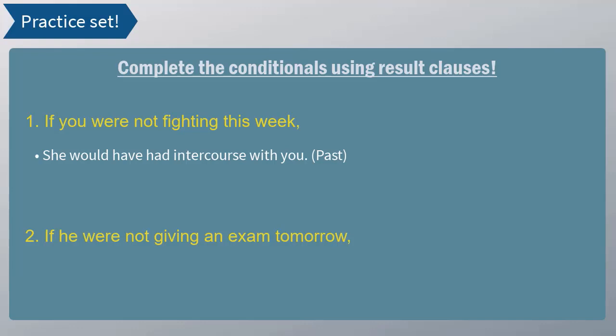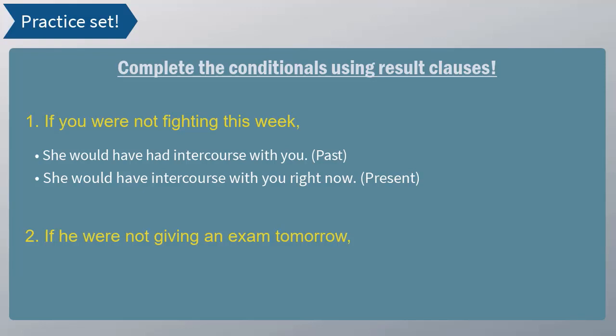Had, guys, is the past participle of the verb have. She would have had intercourse with you in the past, okay? A present result: she would have intercourse with you right now. If you weren't fighting this week, if this was not happening in the future, she would do something right now. What would she do? She would have intercourse right now.